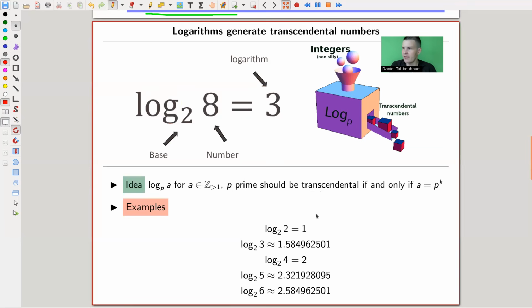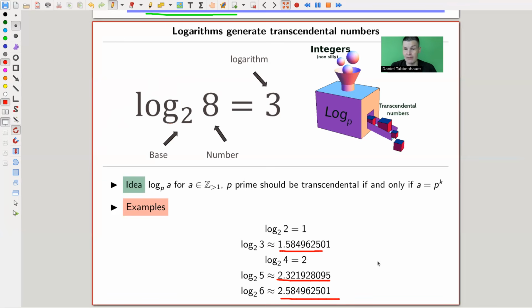But what you want is that the logarithm should be a transcendental number generator. Whenever you put in some integer that is not a prime power, let's say the base is the prime, there should be a transcendental number. So log 2 is not very exciting, but log 3, for example, is a transcendental number. Log 4 is a prime power of 2, so this is not, and so on, 5 and 6, transcendental numbers. That's a nice statement, I think, and it is a consequence of the Gelfond-Schneider theorem.